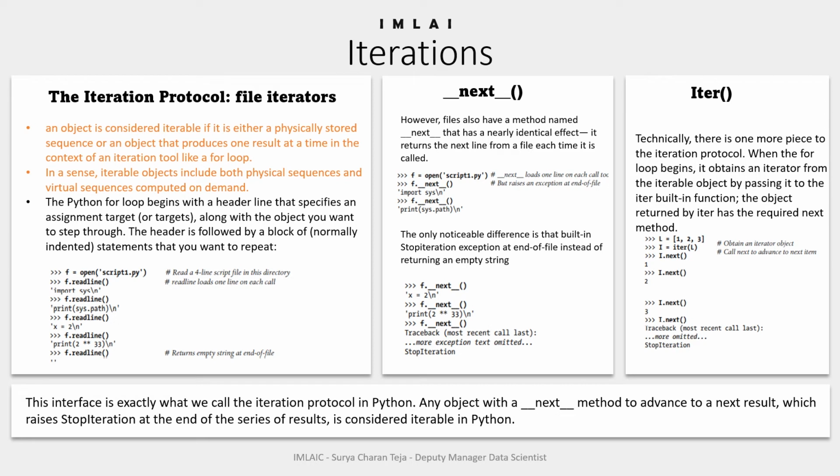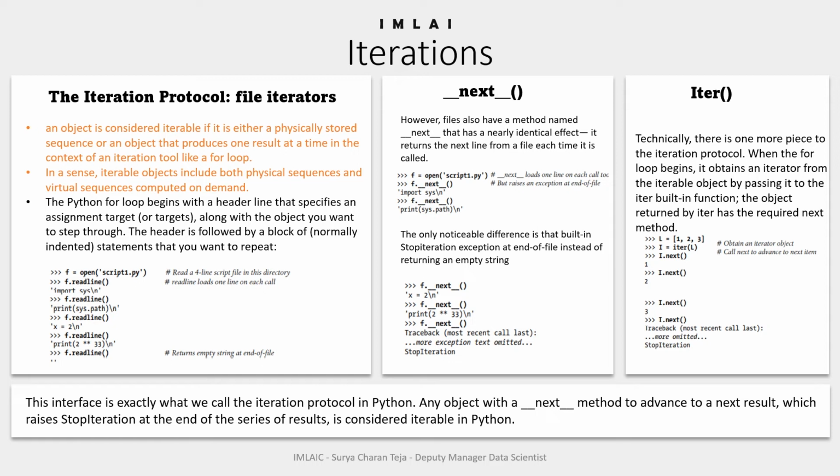Any such object may also be stepped through with a for loop or other iteration tool, because all the iteration tools normally work internally by calling double underscore next double underscore on each iteration and catching the StopIteration exception to determine when to exit.